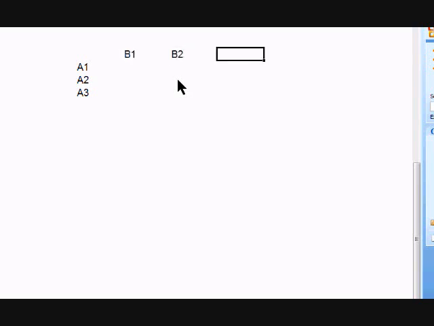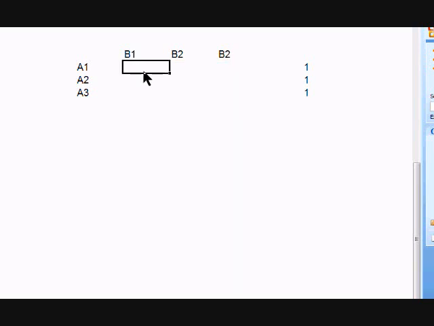Now in a conditional probability table, you'll remember that the rows are all going to add up to 1. So we'll go ahead and put a 1 out beside each one of these. In a joint probability table, you remember that all the cells together are going to add up to 1. In a conditional probability table, they're going to add up to 1 just across the rows, like this. Okay. So in our problem, we've been given the probabilities.